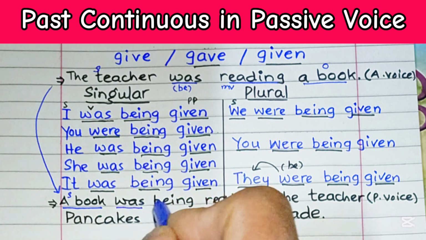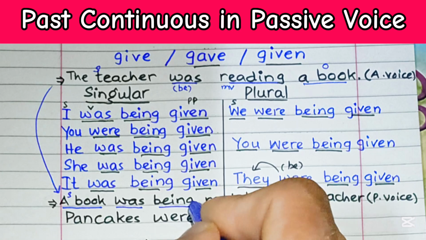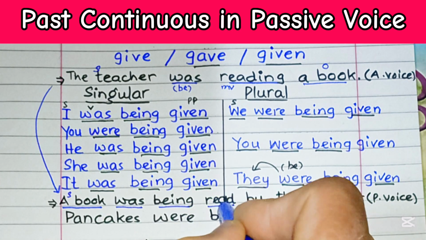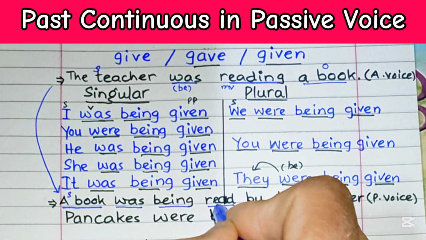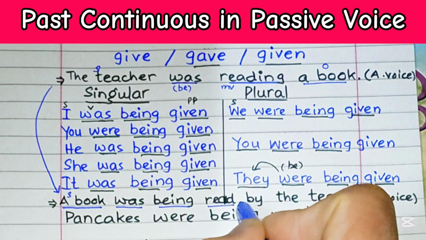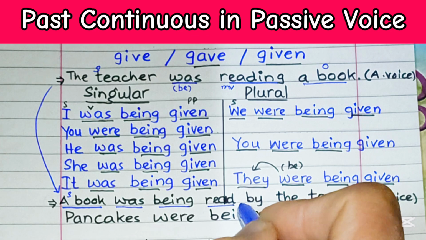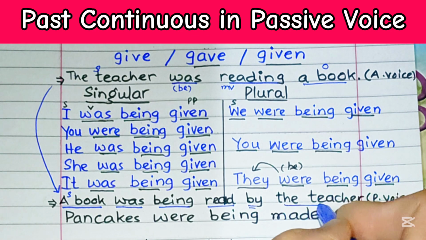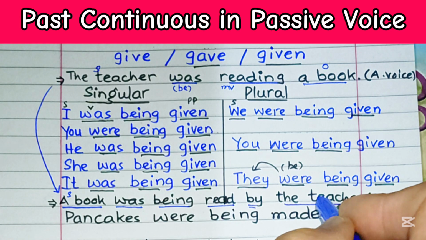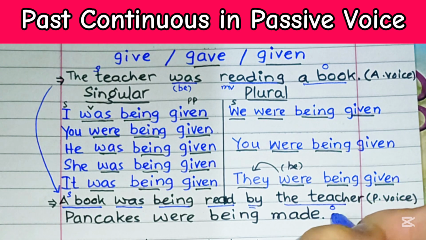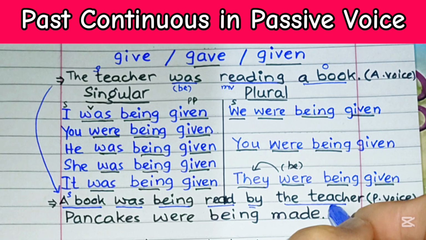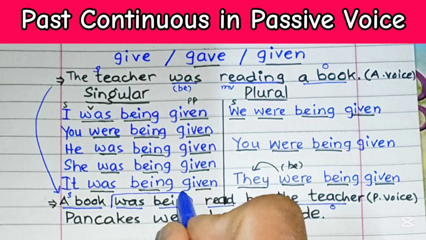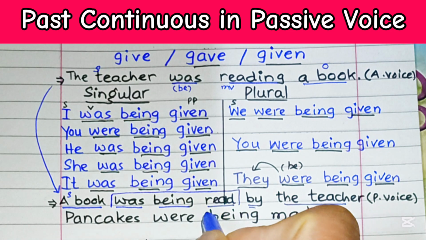Then the verb be, then being to show continuity, then the main verb in past participle form, that is read. A book was being read, and then by the teacher. This is the preposition by, and then this is the object of this sentence, that is the teacher. So over here, was being read is going to be the verb phrase.